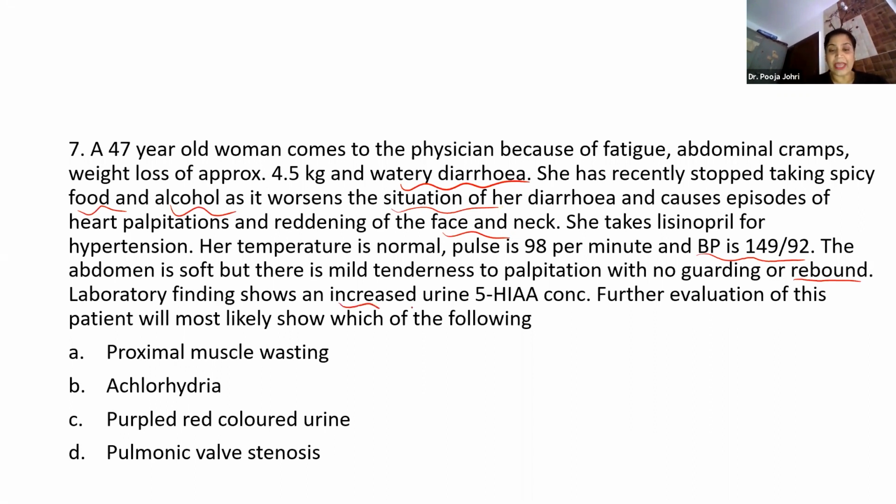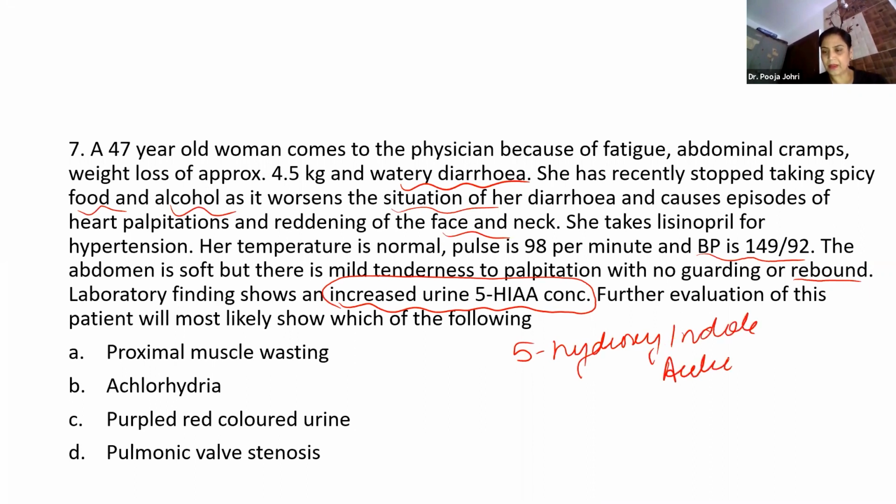Laboratory finding shows an increased urine 5-HIAA. Now this HIAA stands for 5-hydroxyindole acetic acid. Very important. Now further evaluation of this patient will most likely show which of the following. The options are proximal muscle wasting, achlorhydria, purple red color urine, or pulmonic valve stenosis.